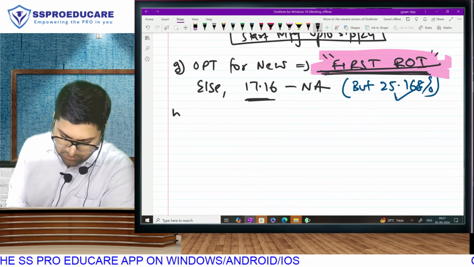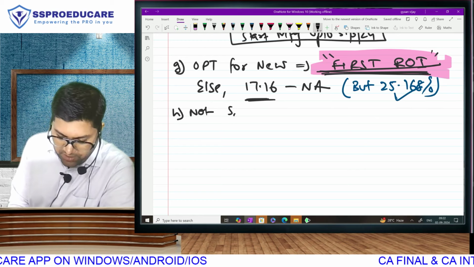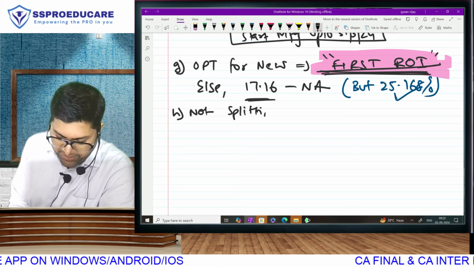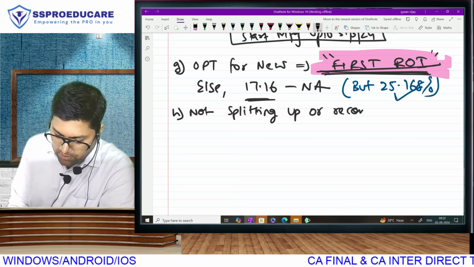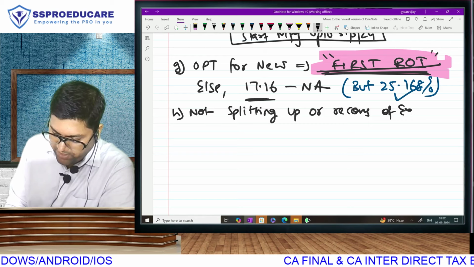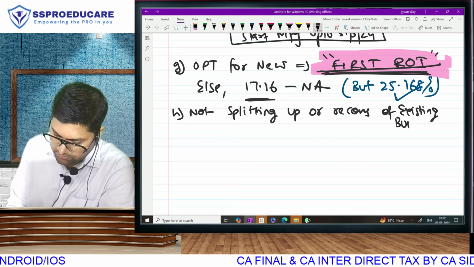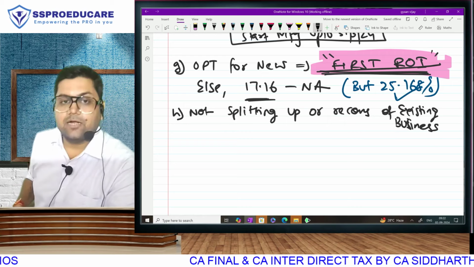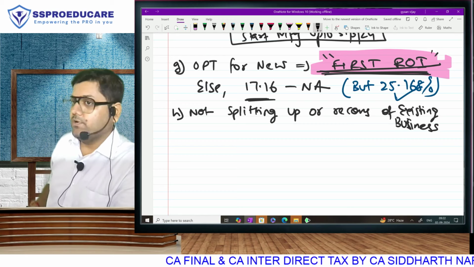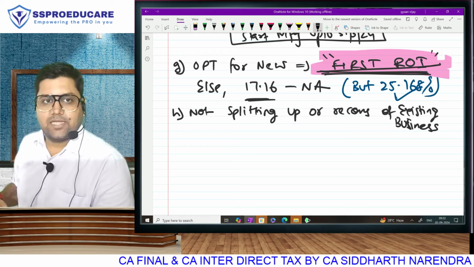Next, quite a few conditions, huh, bro? बहुत है. This should not be created by splitting up or reconstruction of any existing business.